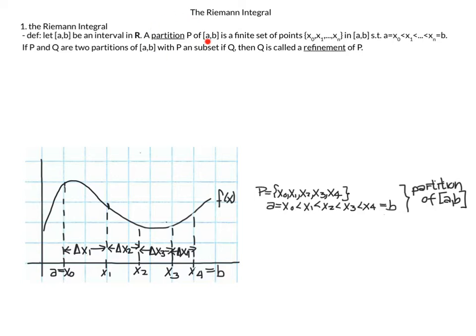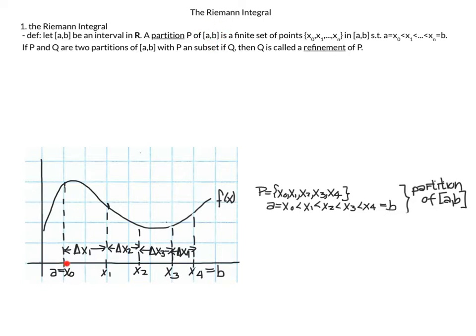This definition of a partition is totally consistent with the definition of partition that we learned about way back in chapter 2 when we talked about partitions of a set, but this is a particular type of partition. In particular, it's a partition of a portion of the real number line.